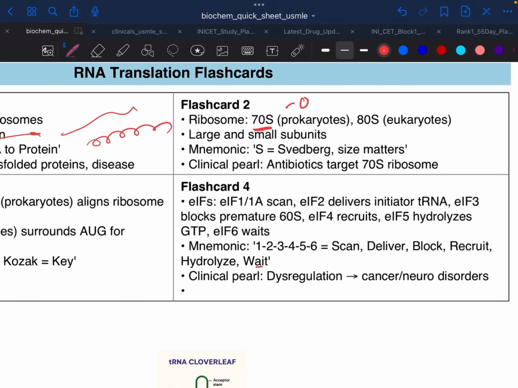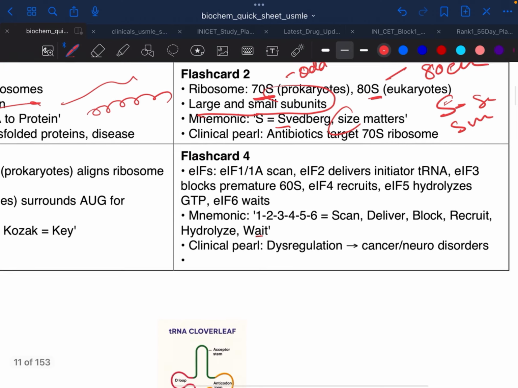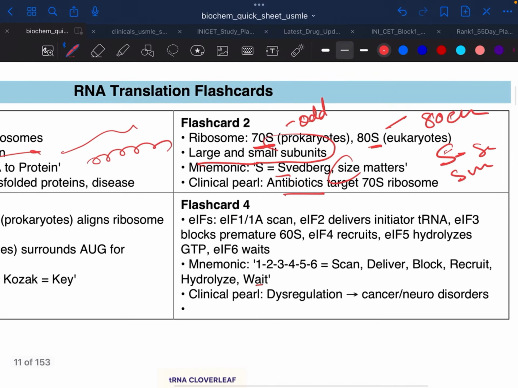Okay, 70S is prokaryote and 80S is eukaryote. They have large and small subunits. And sometimes they ask the basic question like what is S: it is Svedberg, the sediment unit, related to size. So the antibiotics we give target the 70S ribosomes.